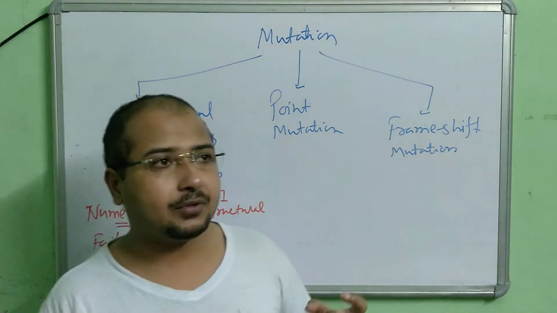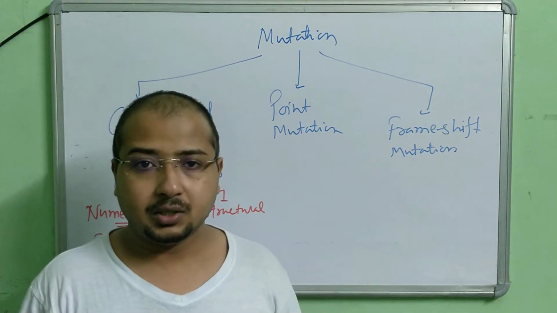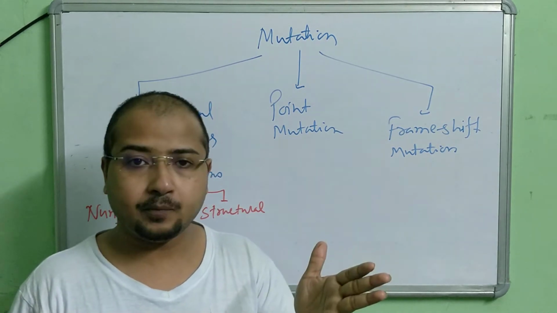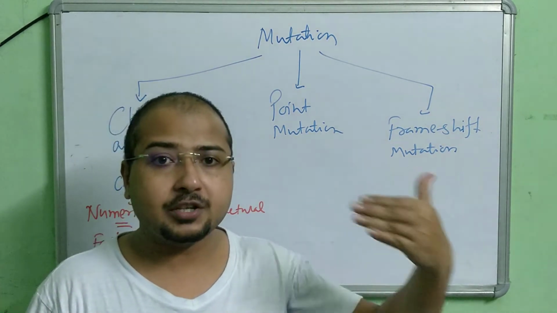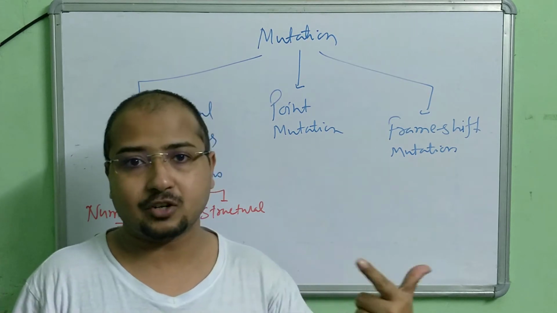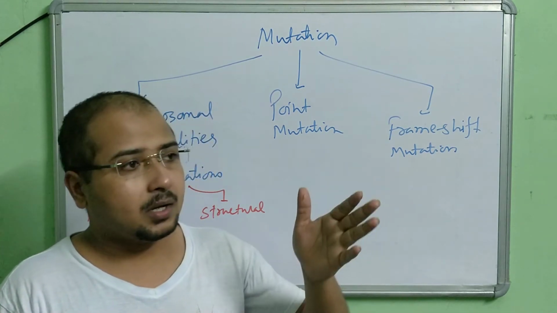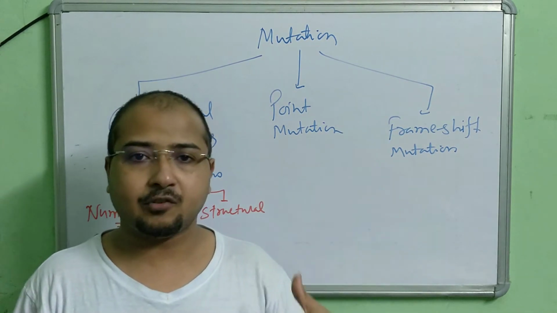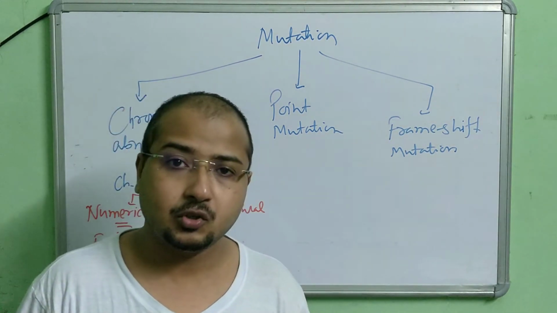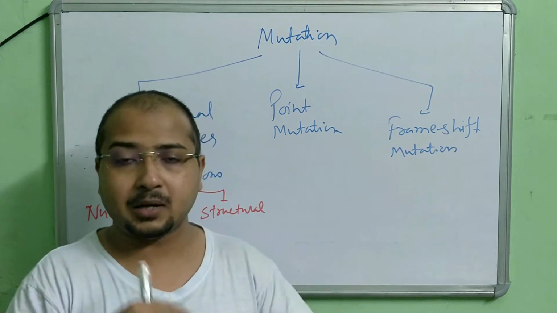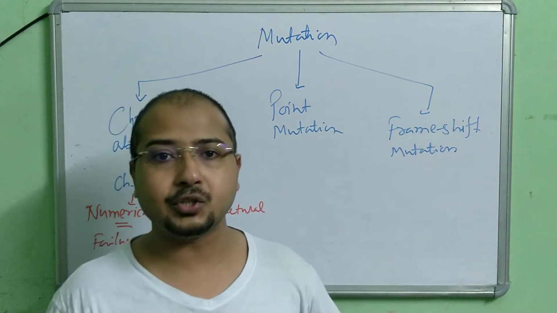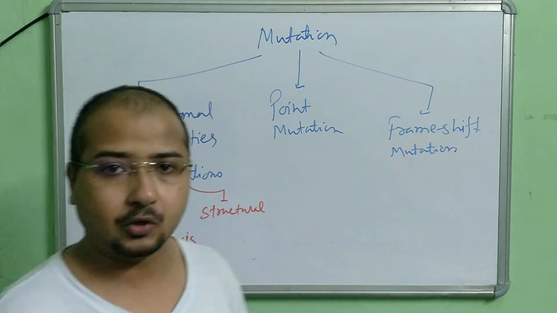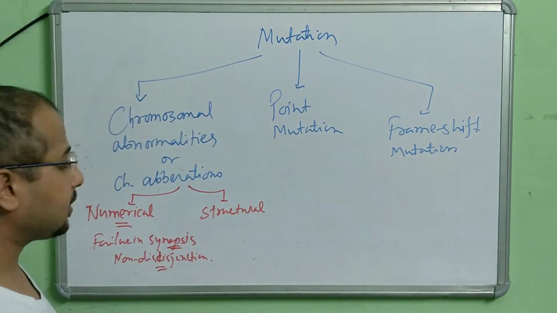For example, if you look at Down syndrome in humans, in place of 46 chromosomes there are 47 chromosomes, one extra chromosome. In Turner syndrome, in place of 46 there are 45 chromosomes. So these are examples when the number of chromosomes is either increased or reduced. These are the numerical abnormalities of chromosomes. Okay, I hope you understood this part.